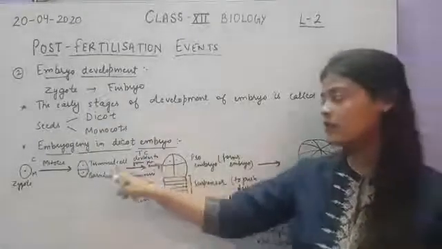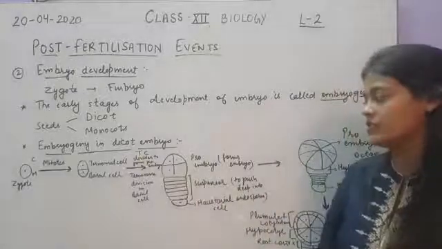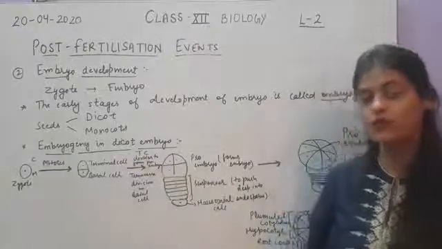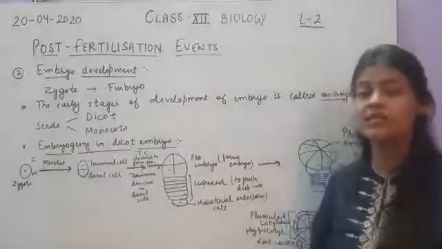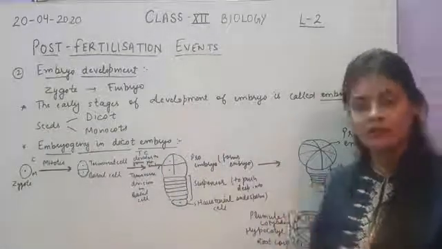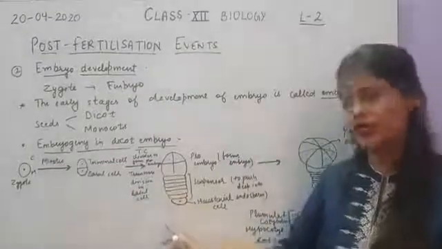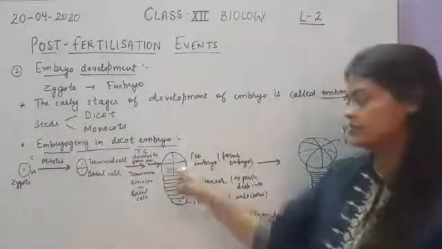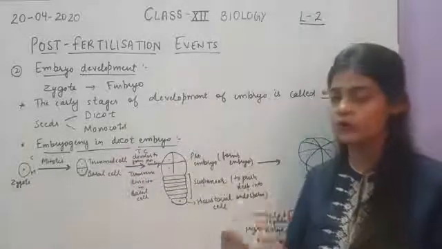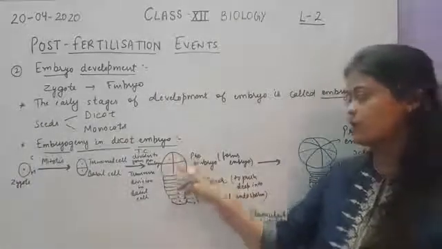Now let's see how the terminal cell undergo division. The terminal cell will undergo division not like the basal cell. Though it will undergo mitotic division, but it will show pericliner division, means it will show division in all the planes. As the basal cell has undergone division in one plane only, but the terminal cell will undergo division in all the planes. So one cell will form 2, 2 will form 4, 4 will form 8 in all the planes. But we are showing here like this.